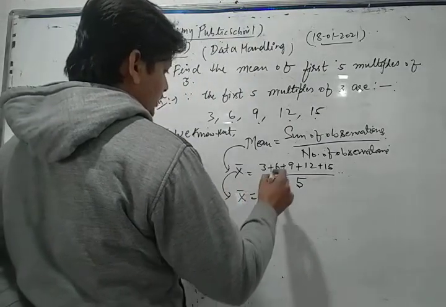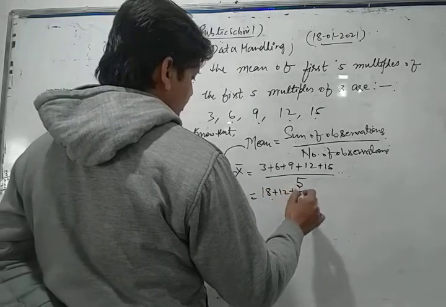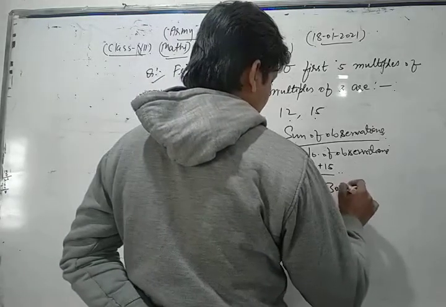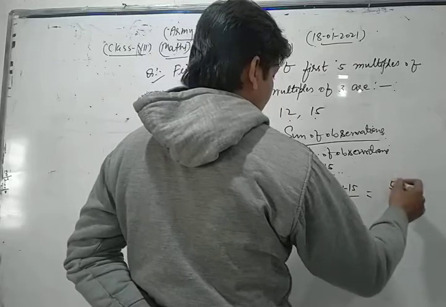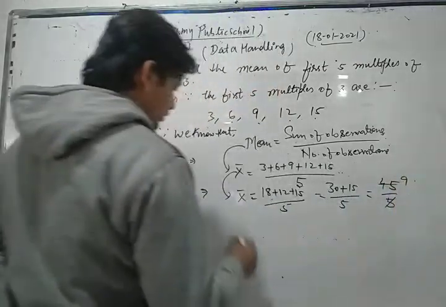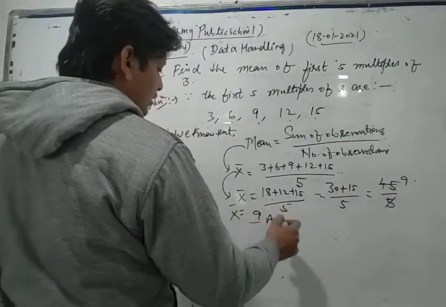Then x bar is equal to 18 plus 12 plus 15 divided by 5. Now 18 plus 12 is 30, and 30 plus 15 is 45, divided by 5. Now 5 nines are 45. Thus the mean of the given data is 9. This is our required solution.